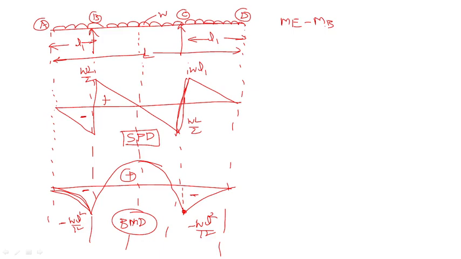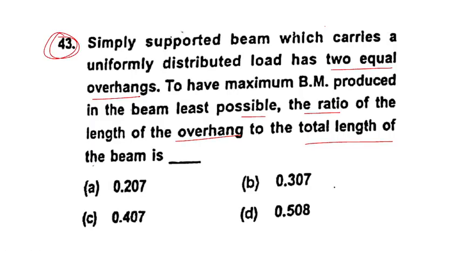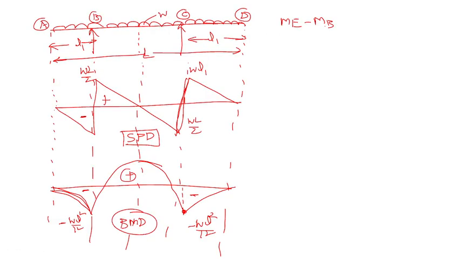Okay, now same equation what we have done in the previous question, moment at E and moment at B. Why are you taking now moment at B and moment at E? So they are asking the bending moment produced in the beam least possible, the ratio of length of overhanging to the total length of the beam. Overhanging portion and total length they are asking. So that's why we are taking ME minus MB is equal to area under